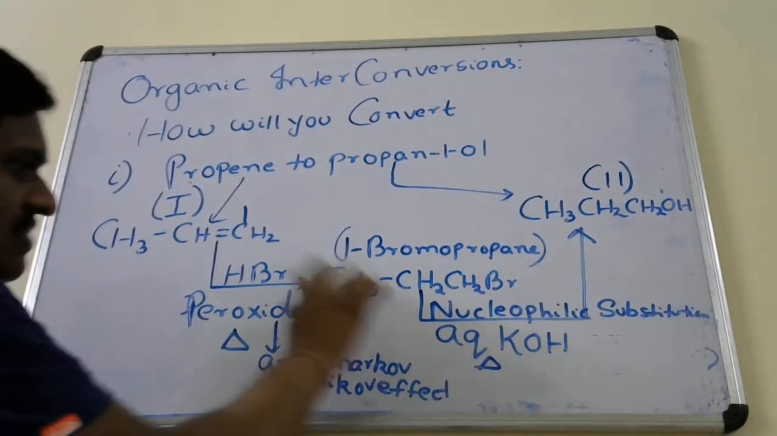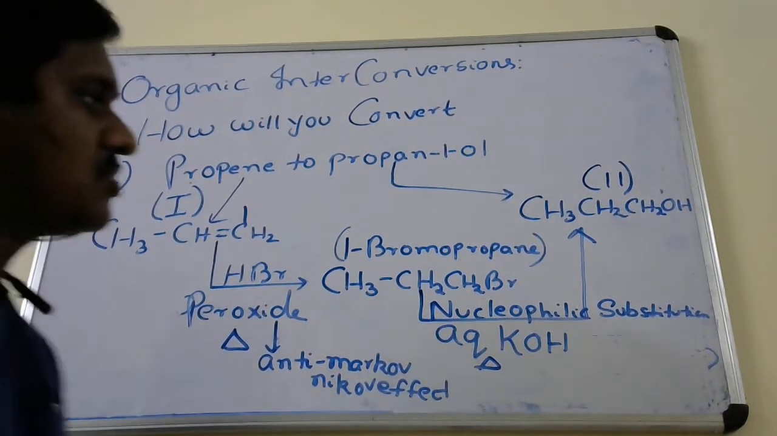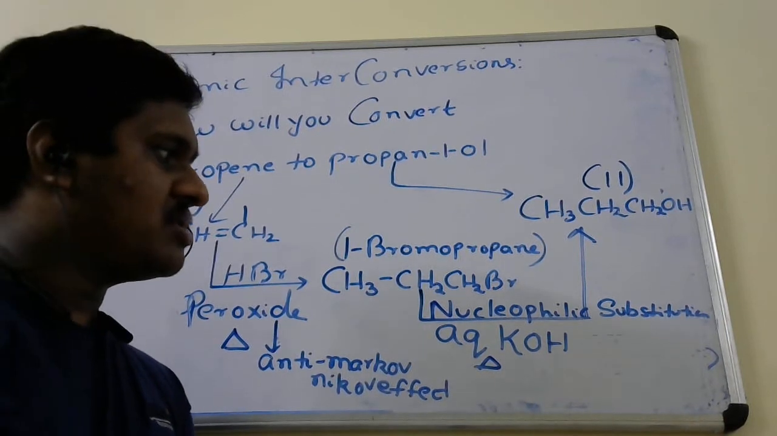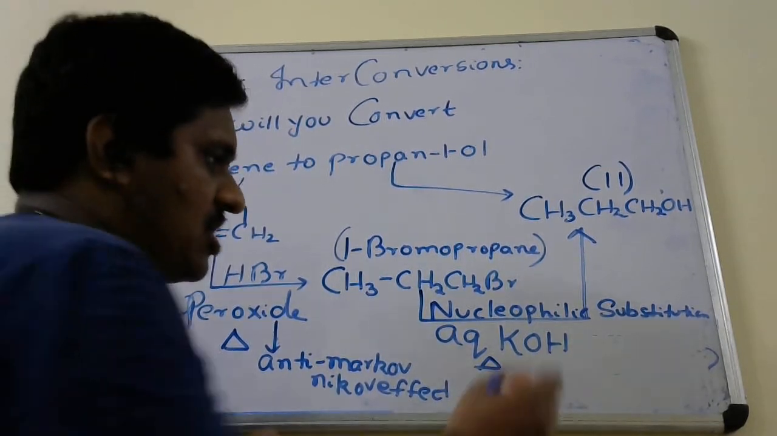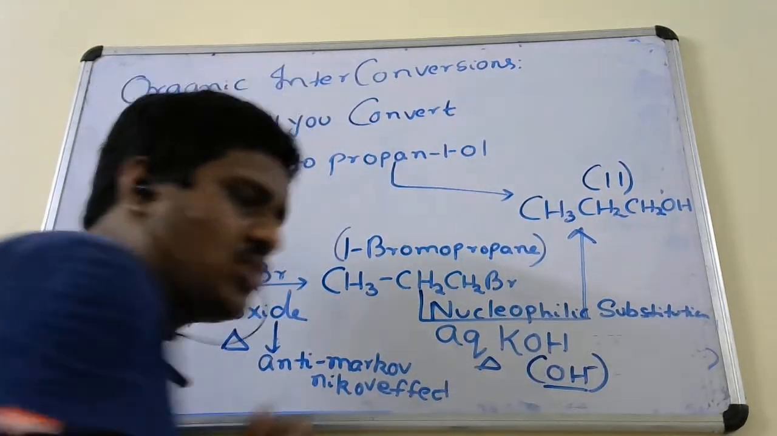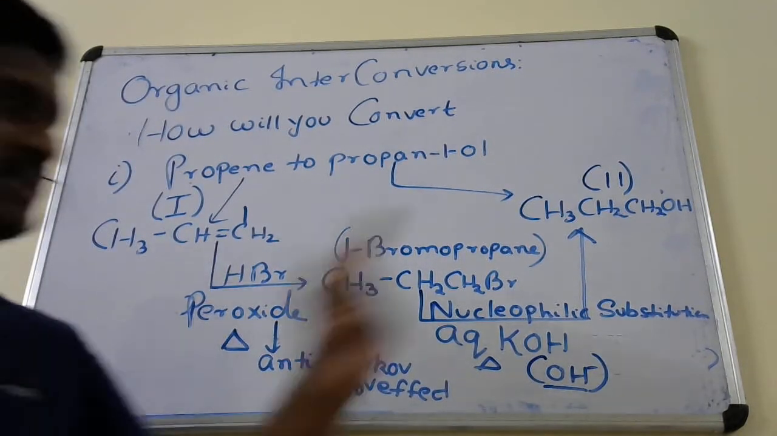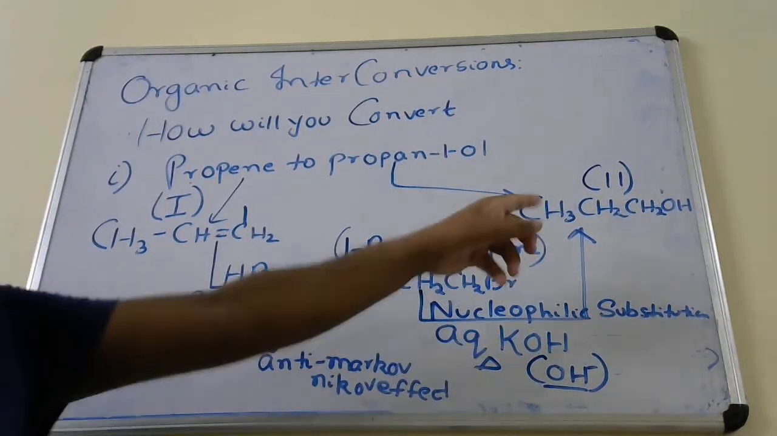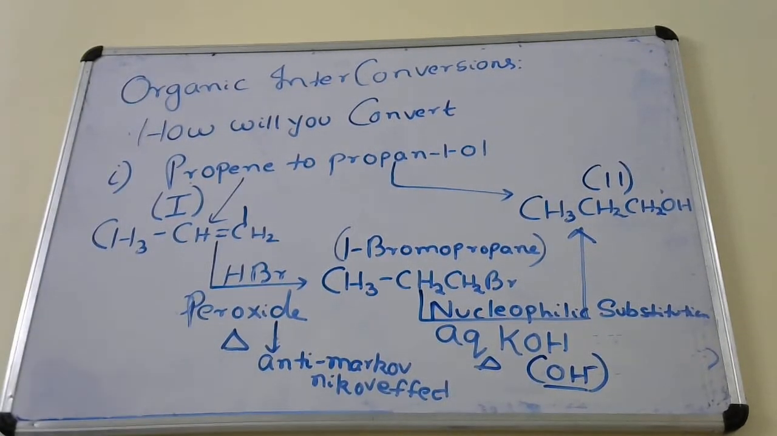Now to convert bromopropane into alcohol, what do we have to do? Nucleophilic substitution. You give aqueous KOH. Here OH minus is the nucleophile. It will substitute bromine, and you get finally propan-1-ol. Okay. So this is all about the first type of interconversion. Okay. Thank you all.